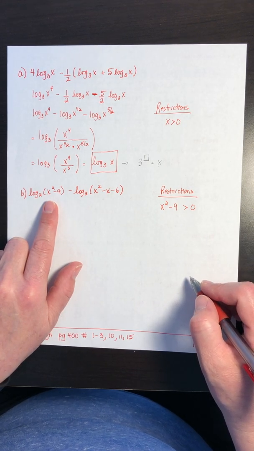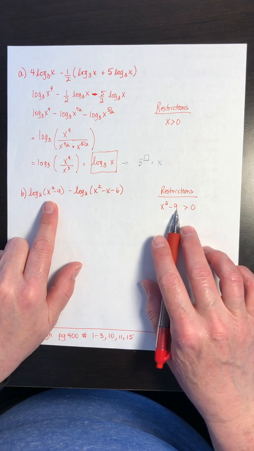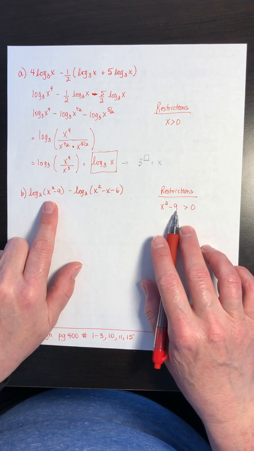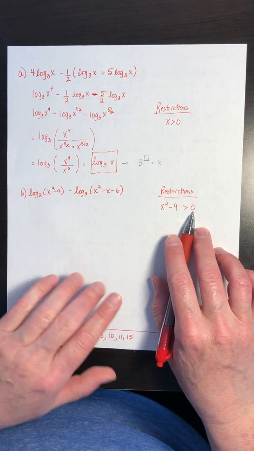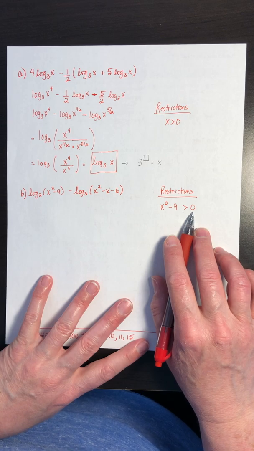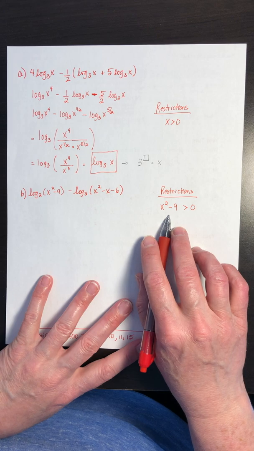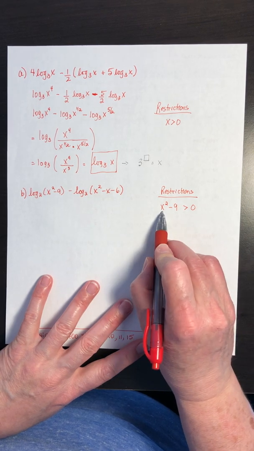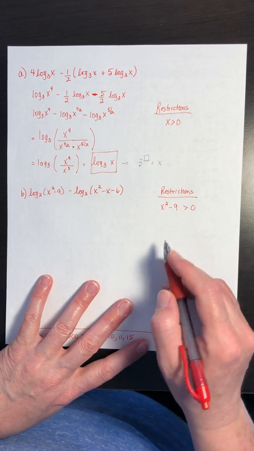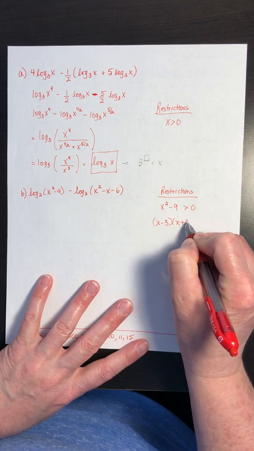So how do we decide what values of x that we can put in here are going to make this expression, x squared minus 9, greater than 0? This kind of looks like a quadratic equation. We've solved quadratic equations in the past. It's not really an equation, it's an inequation. But we're going to use some similar elements. For example, the fact that x squared minus 9 can be factored. It is the difference of two squares.